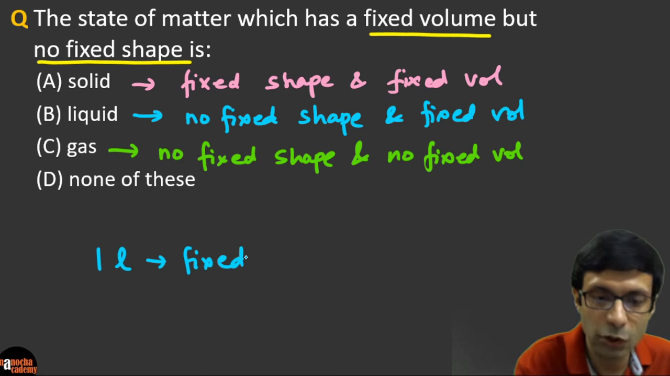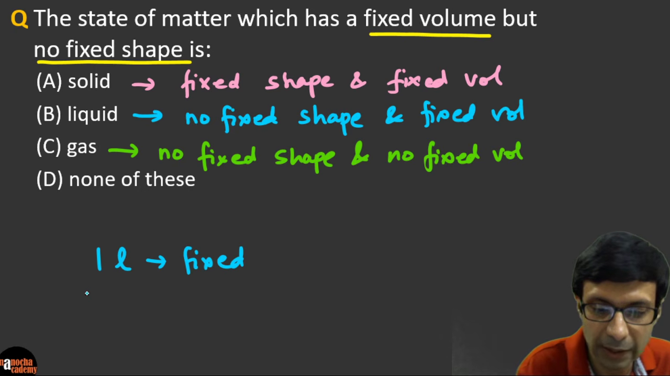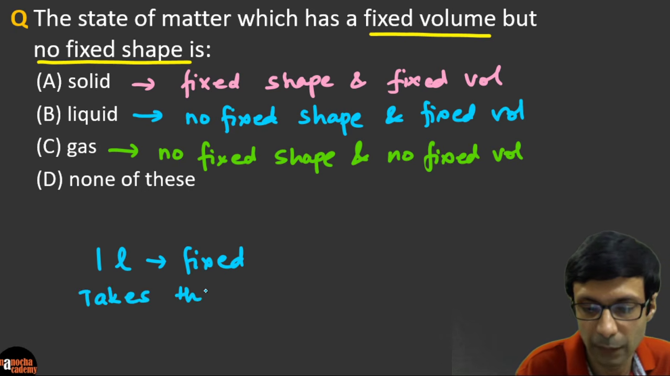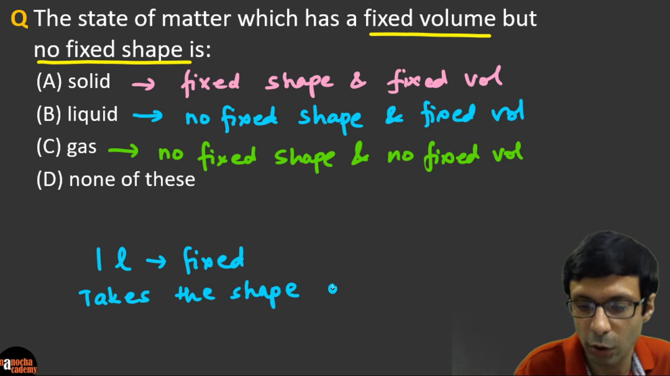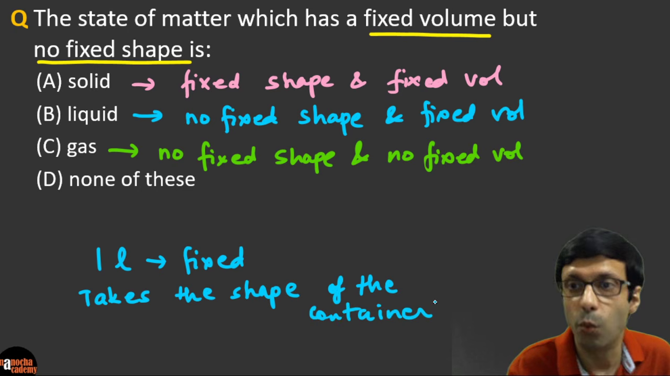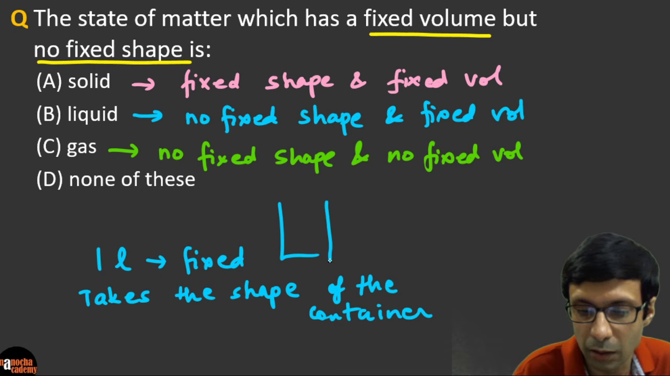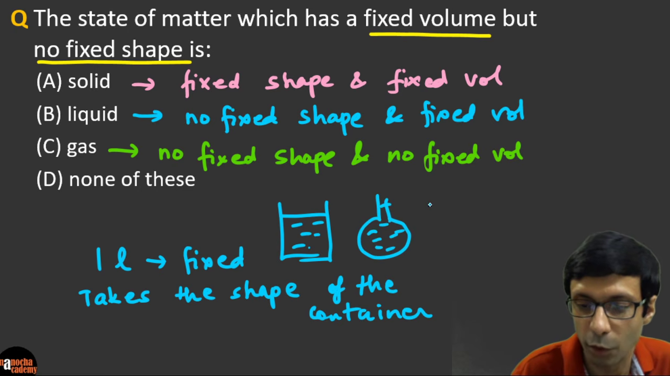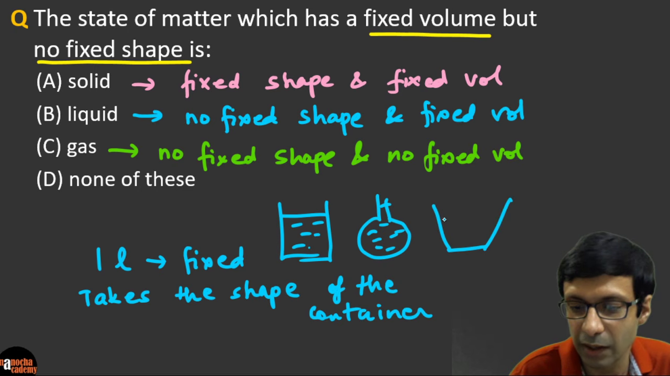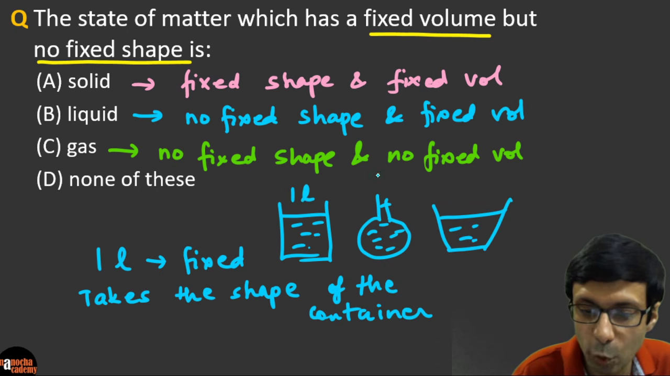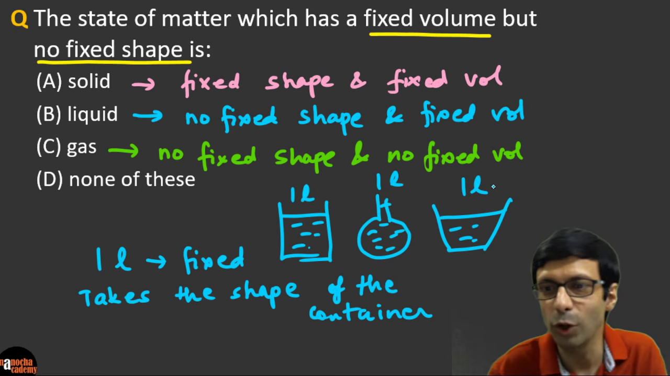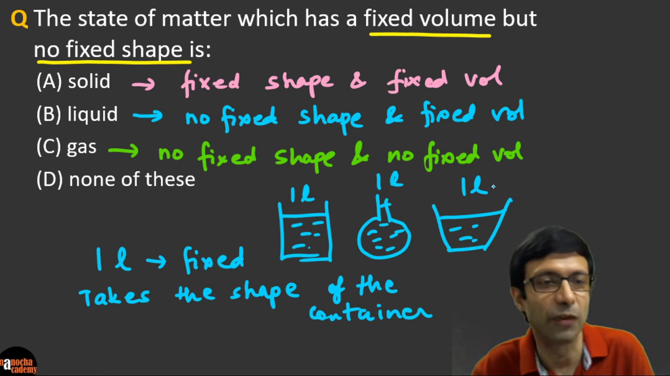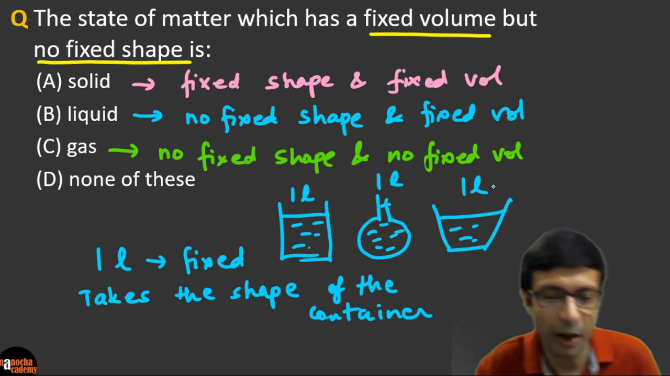But the liquid has no fixed shape because it takes the shape of the container it is put in. If you take 1 liter of water and put it in a jar like this, it'll look something like this. Or if you put it in a flask like this, it's going to change into this shape. Or if you put it in a container like this, it's going to take this shape. I can pour the same 1 liter of water, so the same volume, but the shape changes based on the shape of the container. So excellent. I see a lot of you have the right answers.